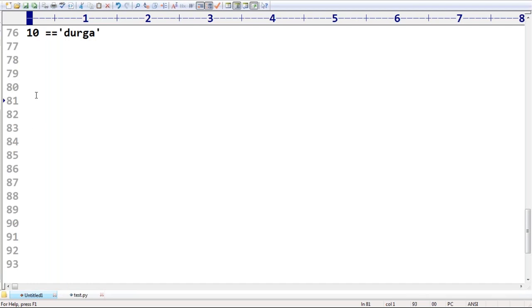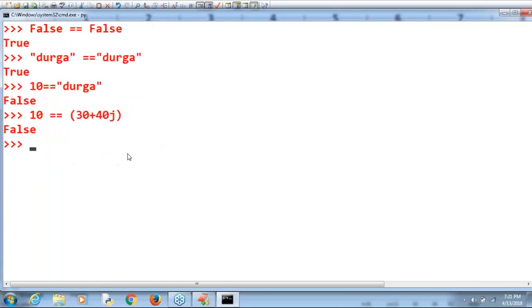Make sure, sir. Now I'm taking 10 double equal to 20 double equal to 30 double equal to 40. We are not required to keep any explanation for this one. What is the answer we are going to get? False, because all conditions fail. If all conditions fail, then false itself is the answer. Now I'm taking 10 double equal to 10 double equal to 10 double equal to 10 double equal to 10, like this. Sir, every comparison always returns true. That's why true itself is the answer.